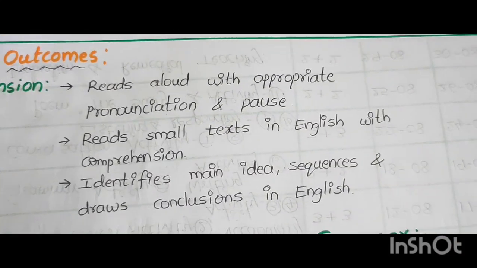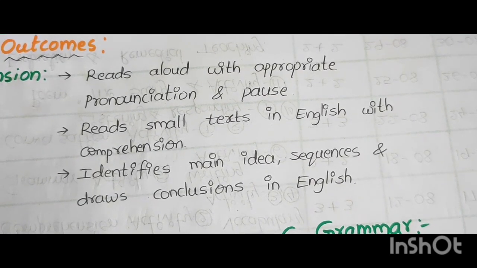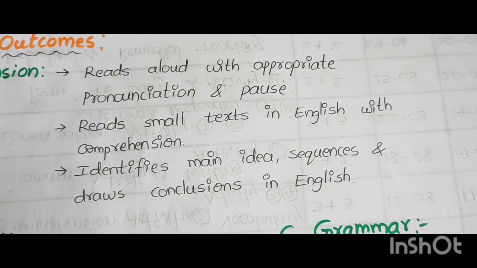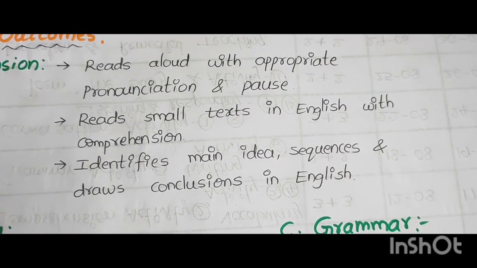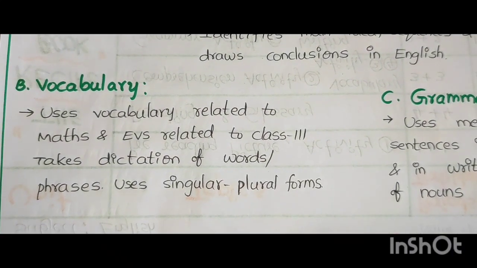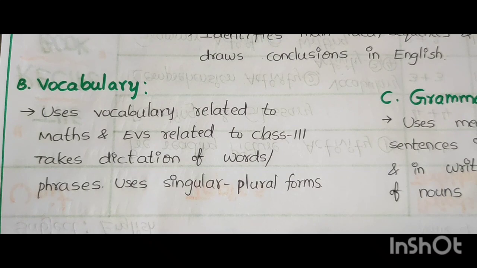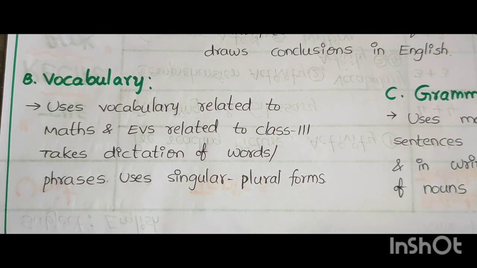Learning outcomes, comprehension: Reads aloud with appropriate pronunciation and pause. Reads small text in English with comprehension. Identifies main idea, sequences and draws conclusion in English. Vocabulary: Uses vocabulary related to maths and EVS related to class 3. Takes dictation of words, phrases, uses singular, plural forms.